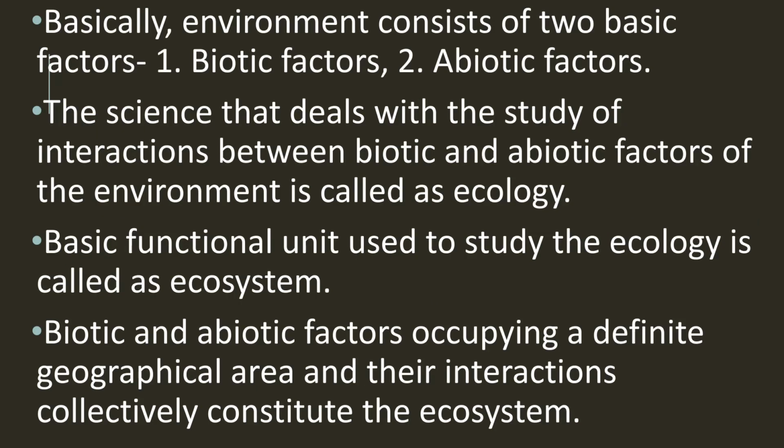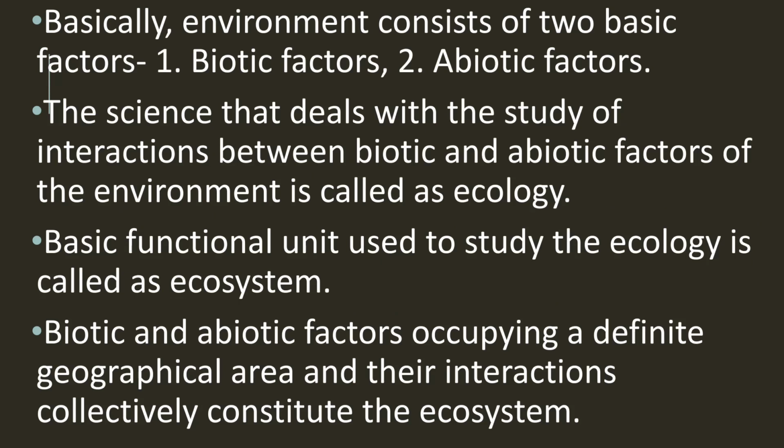So basically, this environment consists of two basic factors. First is biotic factor, and second one is the abiotic factor. And the science that deals with the study of interaction between biotic and abiotic factors of the environment is called as ecology.